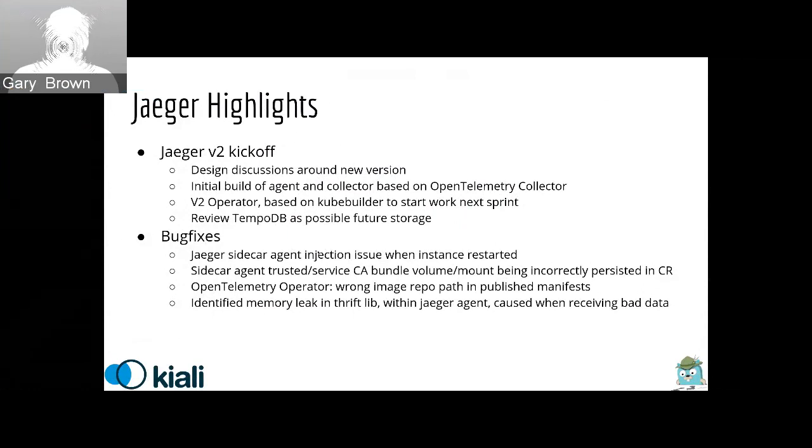And then in terms of other things going on, there's been some general housekeeping, because the OpenTelemetry project is quite fast moving, and because it's pre-1.0, generally every release has a number of breaking changes. So we've been trying to keep up with all the changes that are going on there and keep up to date with the versions. And there have also been a number of bug fixes that we've been looking at over this sprint, and they're listed here.